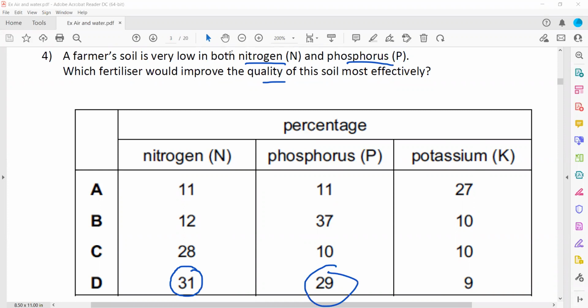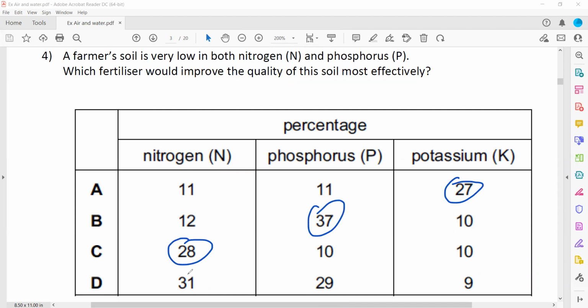So the best to provide nitrogen and phosphorus is D. If I ask which one is best to provide potassium, it will be A. Best to provide phosphorus is B. Best to provide nitrogen is C. And best to provide both nitrogen and phosphorus is D. So D is the right answer.